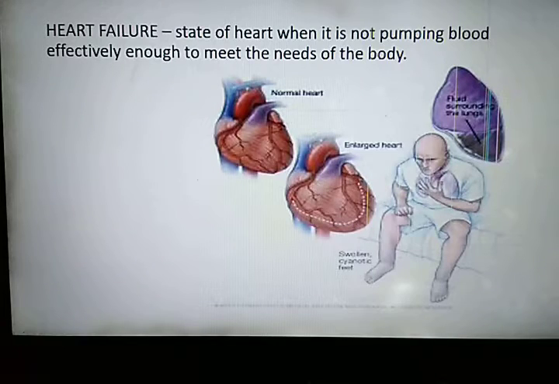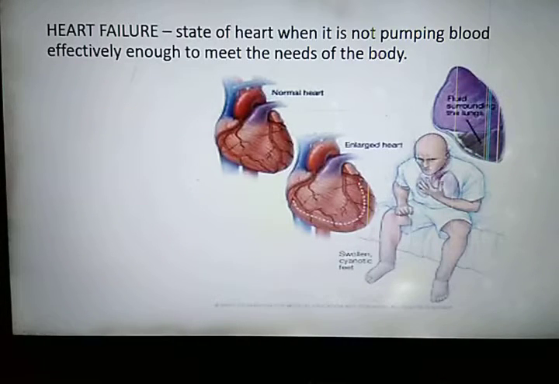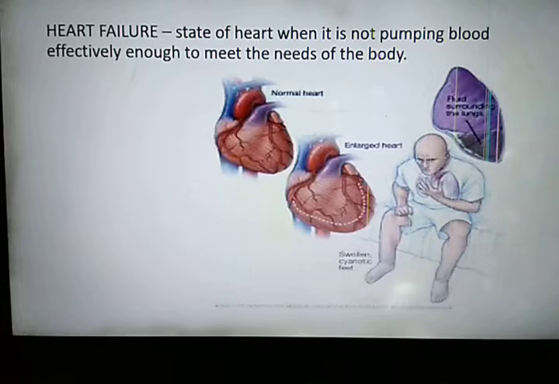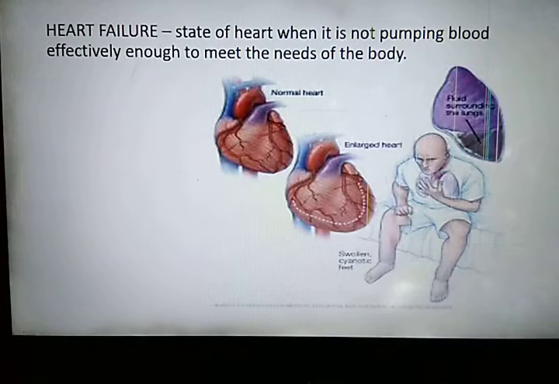The next disease is heart failure, which means the state of the heart when it is not pumping blood effectively enough to meet the needs of the body. It is also called congestive heart failure. The word congestive is related to congestion, and congestion always occurs in the lungs. It is called congestive heart failure because congestion of the lungs is one of the main symptoms of this disease. Why is congestion of the lung the main symptom?